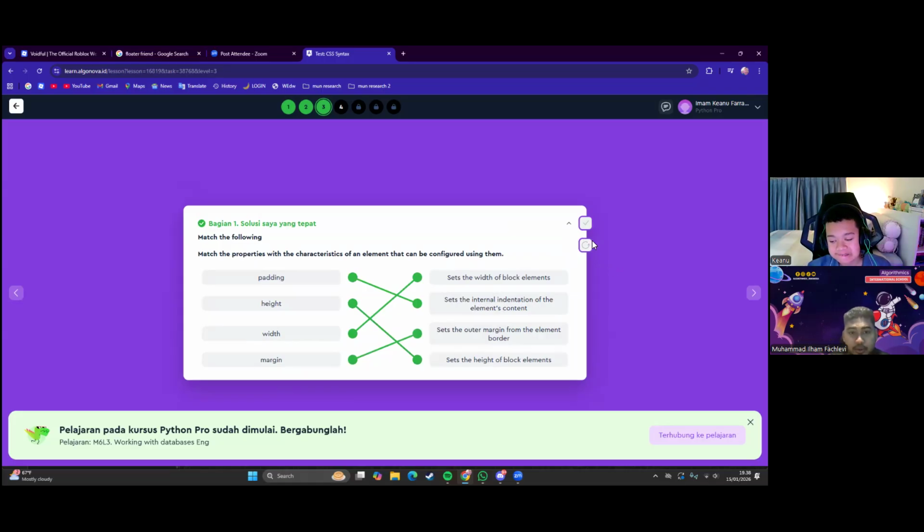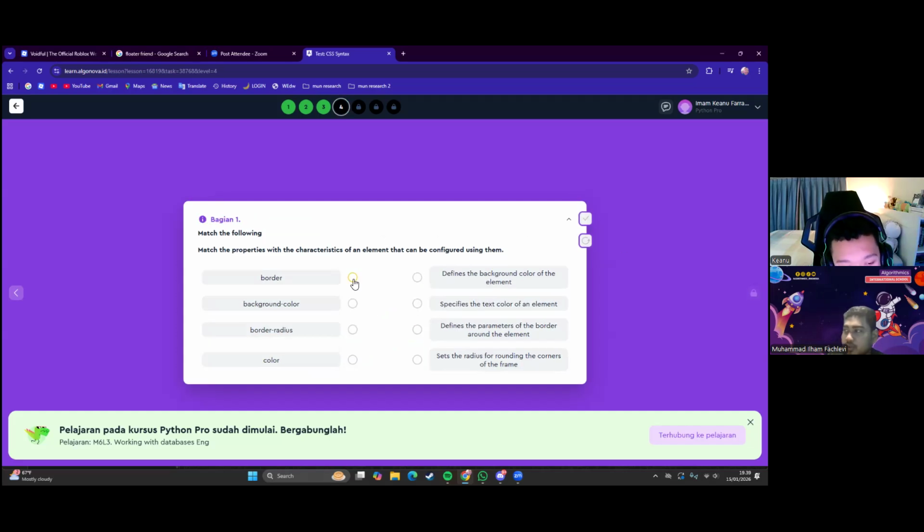So basically, maybe I will draw it on your screen here. Can you see it? So basically when we go for padding, it will look like this. Maybe I set padding for 5. So that means it will go inside for 5. And maybe the object will be on here. But when I go for the margin, margin is the outer. So it's just the reverse of this. It will go for the different side. Okay, so that's how it looks. Next.